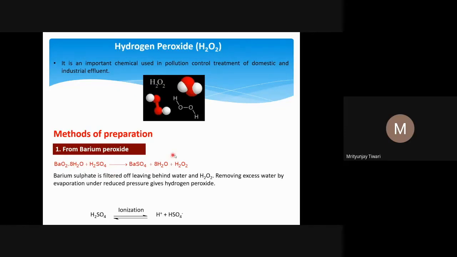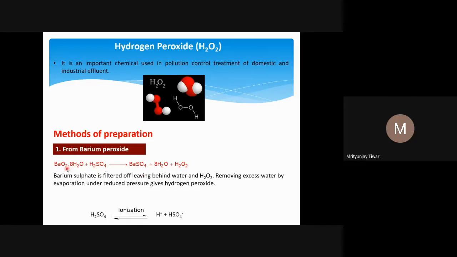You take barium peroxide solution and add H2SO4, an acid. When you add the acid, what do you form? BaSO4, which is precipitated.